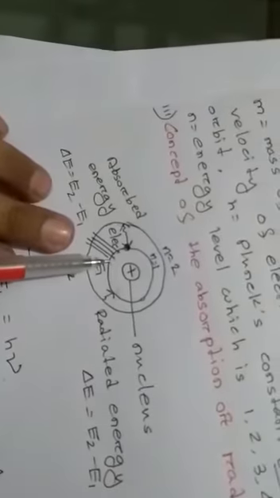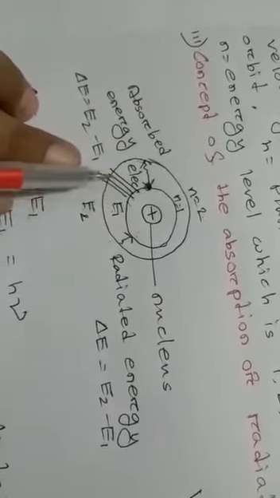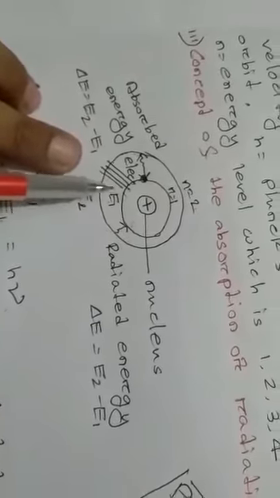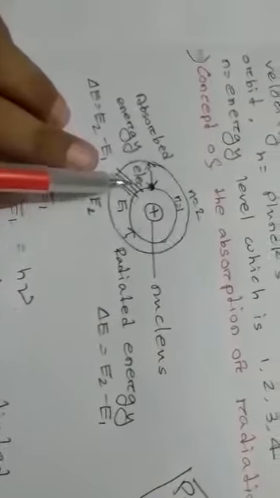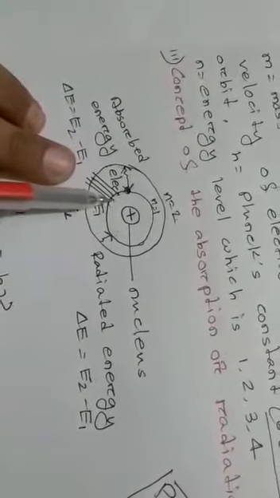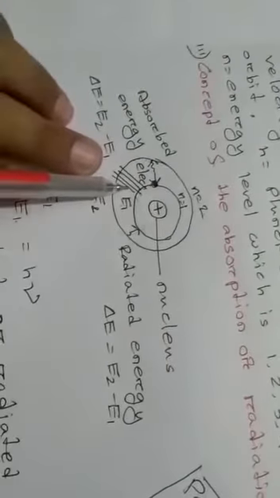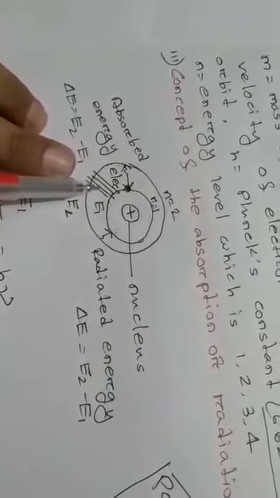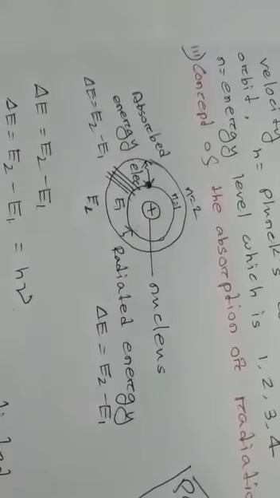Limitation number 2. Bohr said that whenever electrons jump from a lower energy level to a higher energy level or from a higher energy level to a lower energy level, a band is created at the atom. But actually, it's not only a band. This band is a combination of lots of single lines. How many? We don't know. Many, an unknown number. So from where these single lines come, he couldn't give any explanation. That is limitation number 2.